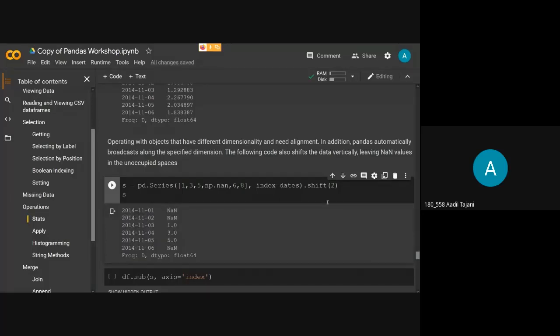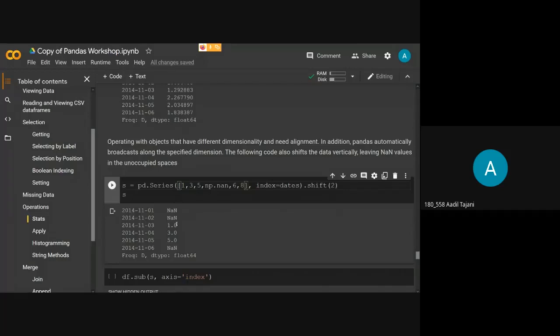Now I want to shift the values that I have provided by 2. If you are familiar with shift, it will shift right. It will shift the values by 2 units to the right. So this 6 and 8 will be gone, and the 1, 3, 5 and the null value will be shifted right by 2 values. In place of the 2 values that shift right, it will give us null values.